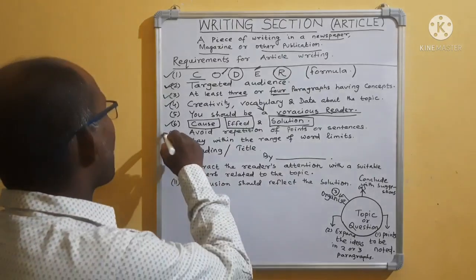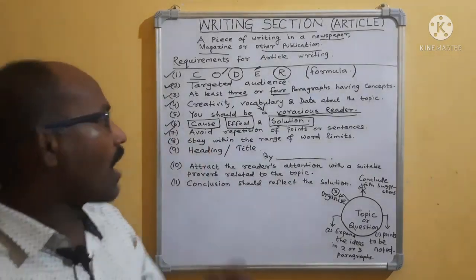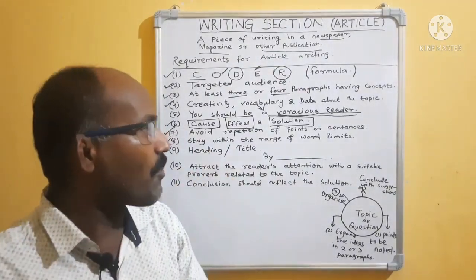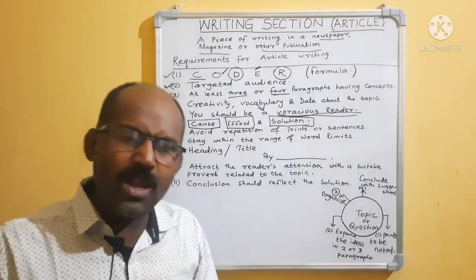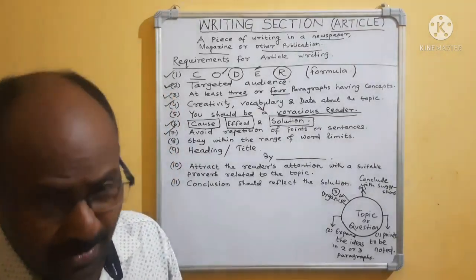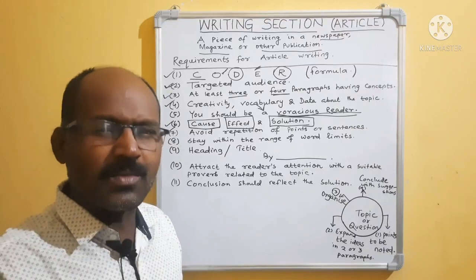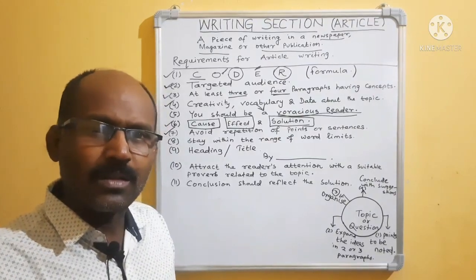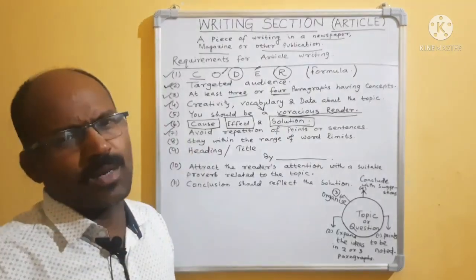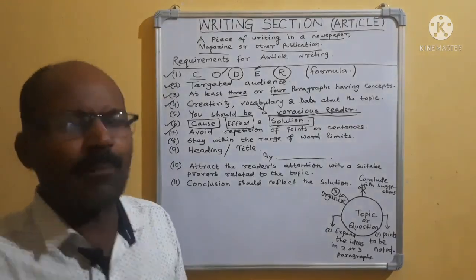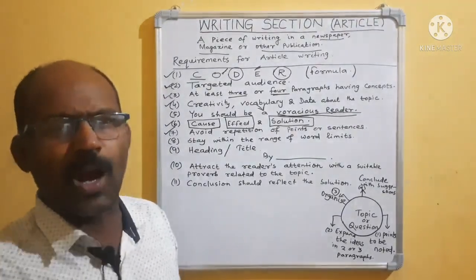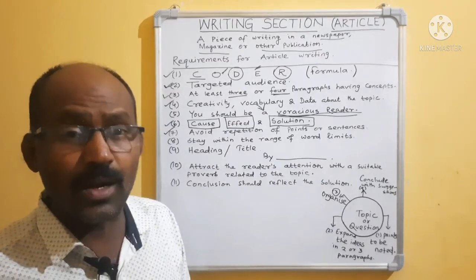Then come to number 7, avoid repetition of points or sentences. While we are writing an article, we are not collecting the data in our mind, we are collecting haphazardly, thinking in the exam it will come, I will write. What happens?